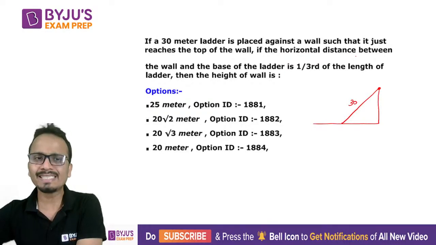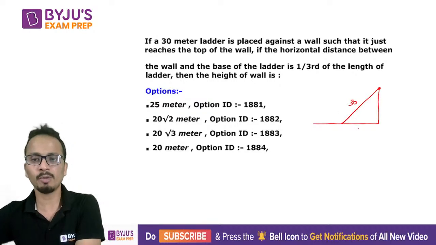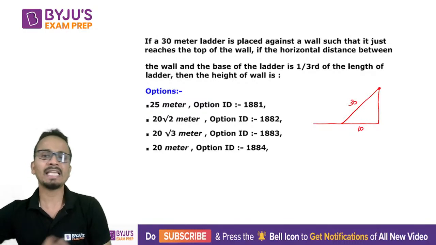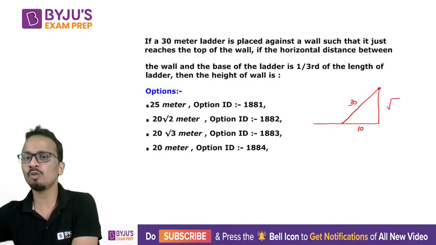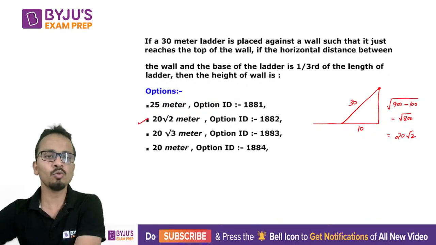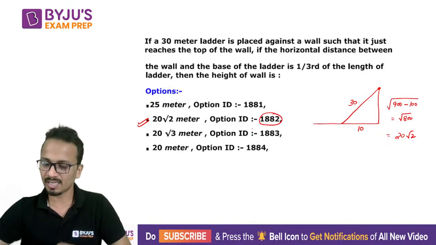If the horizontal distance between the wall and the base of the ladder is 1/3 the length of the ladder. So they are talking about this distance, the base, this is 1/3 of the ladder, that means this is 10. And then we have to find the height of the wall. Height of the wall can be easily determined by using Pythagoras theorem. So it will be under root of 30 square, which is 900, minus 10 square, which is 100. So that is under root of 800. Now under root of 800 is equal to 20 under root 2. So 20 under root 2, that is option ID 1882, is the correct answer.